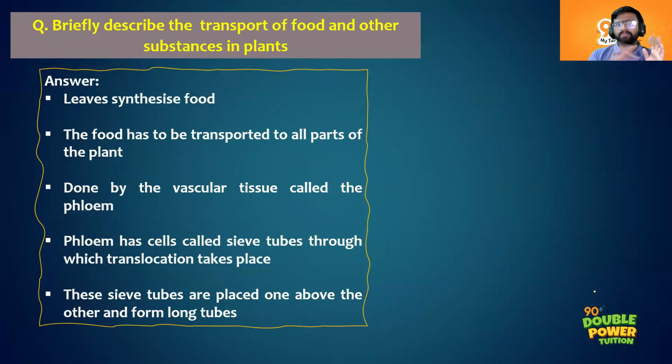Your answer is correct, but you have to take care of these 2 things. Avoid xylem, only say about phloem, and try to mention about leaves as well. The food will be synthesized in the leaves, and from the leaves it will be transported to different parts of the plant. And when you are talking about xylem, you should say about soil. The water from the soil will be taken by the root hairs by the process of osmosis, and from the root hairs it will reach the root cells. From the root cells, through the xylem, it will reach the different body parts. So the location from where to where they are getting transported is very important. Clear? Very good.